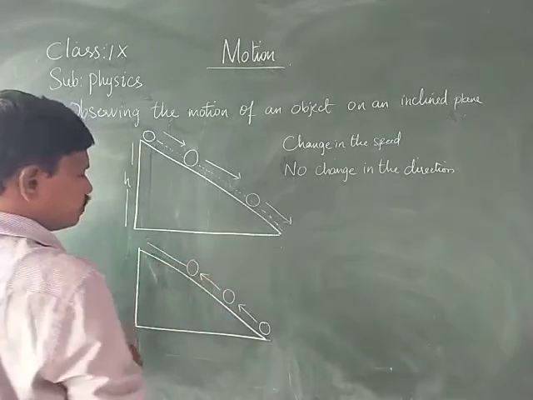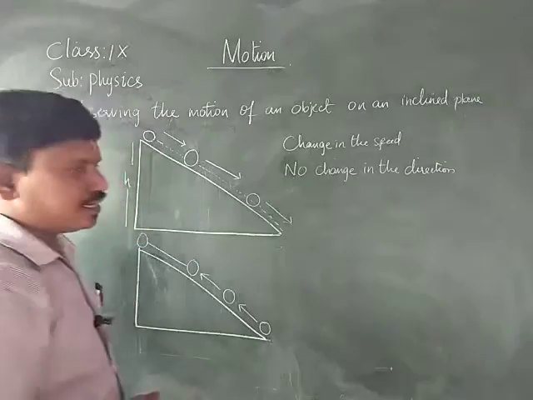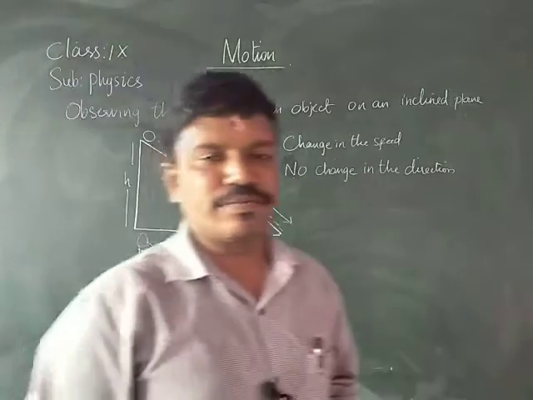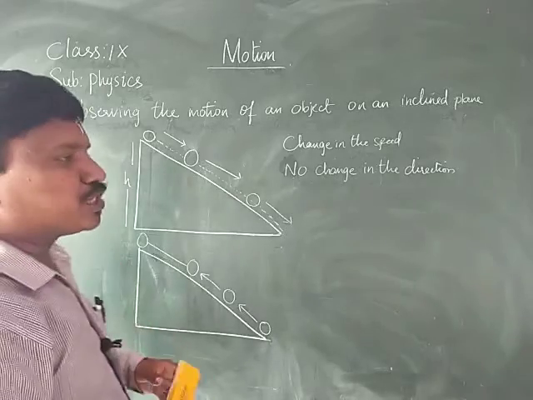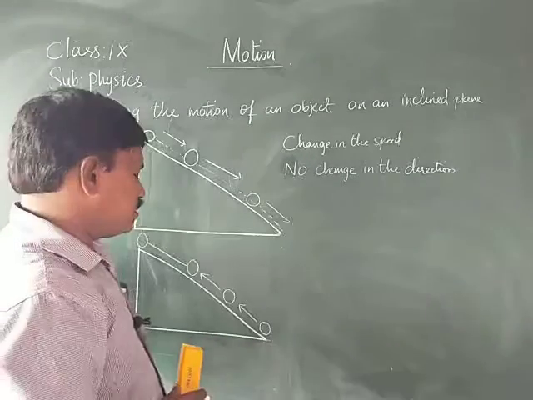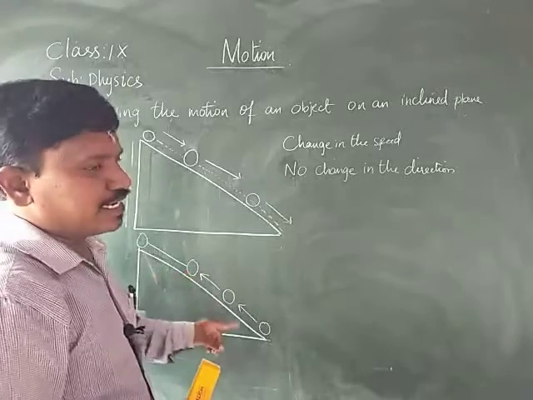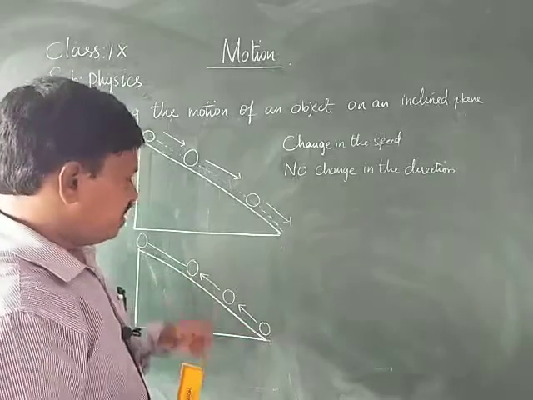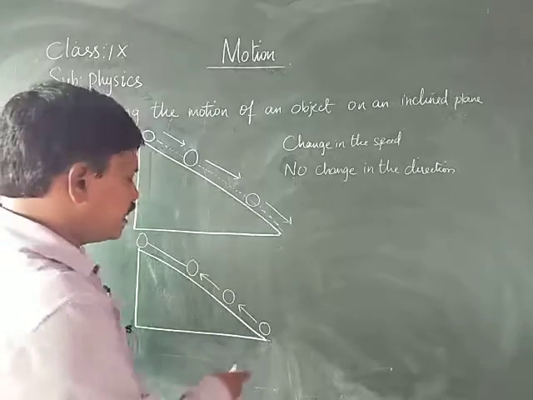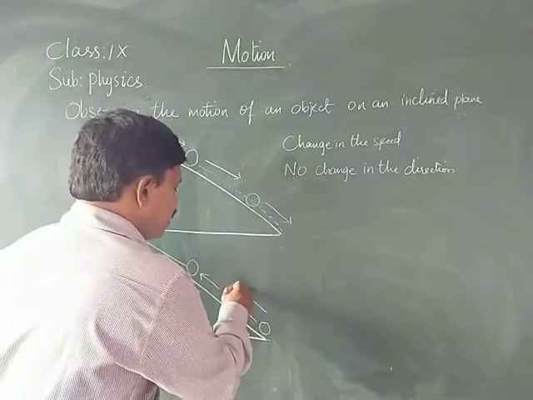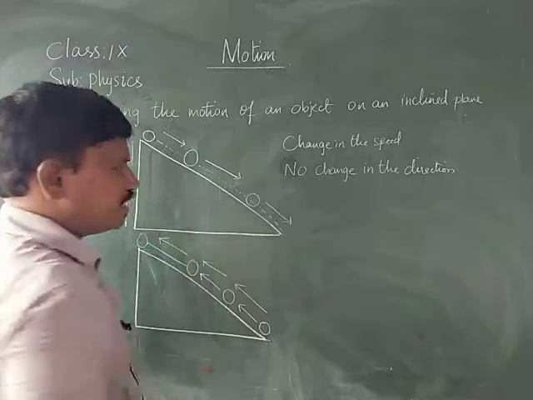In this case also, is there any change in the speed? Yes, there is a change in the speed. Here in the second case, the ball gradually reduces its speed. Even though the speed is decreasing, there is no change in the direction. The direction will be upward; it will always be moving in the same direction.